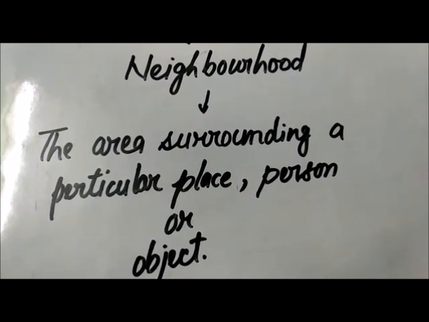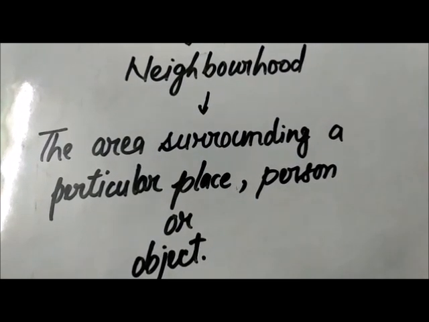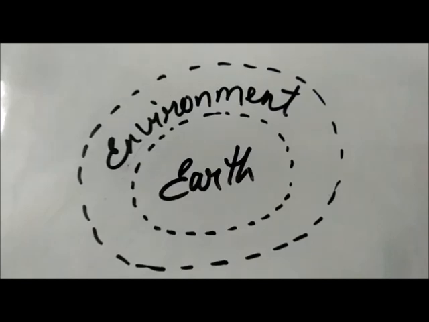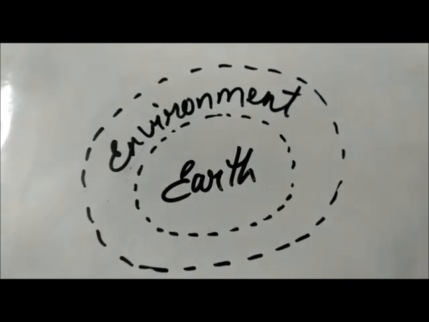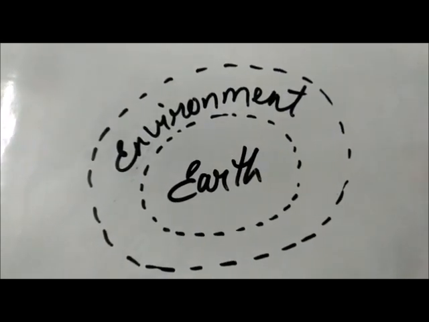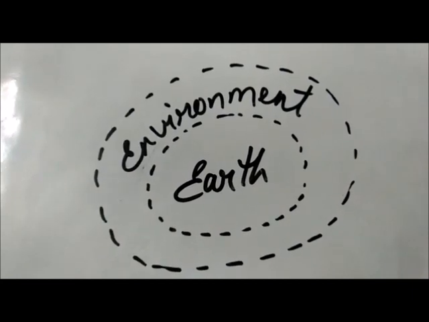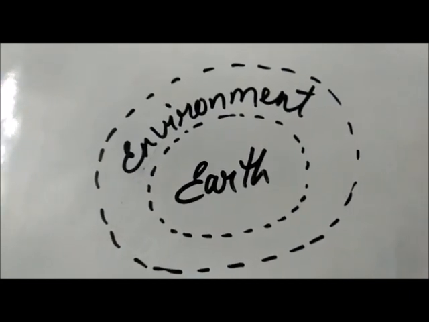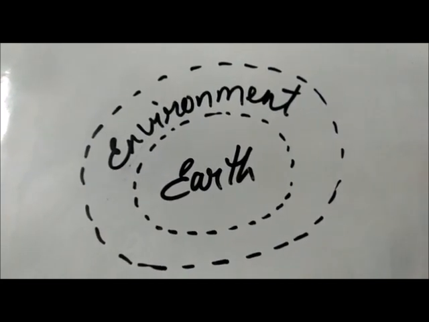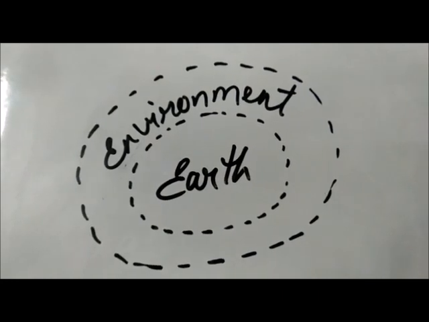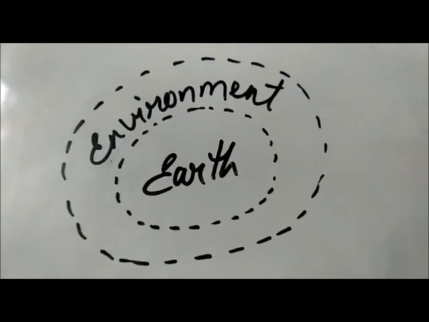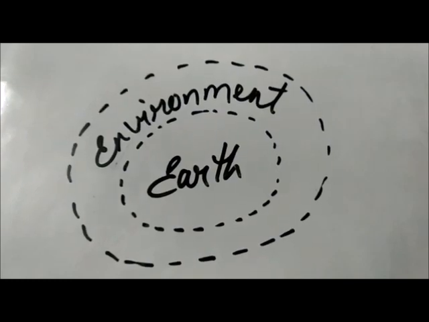In simple words, we can say the surroundings where we live. In short, everything around us constitutes the environment. It acts as an envelope which protects us from the UV rays coming from the sun.